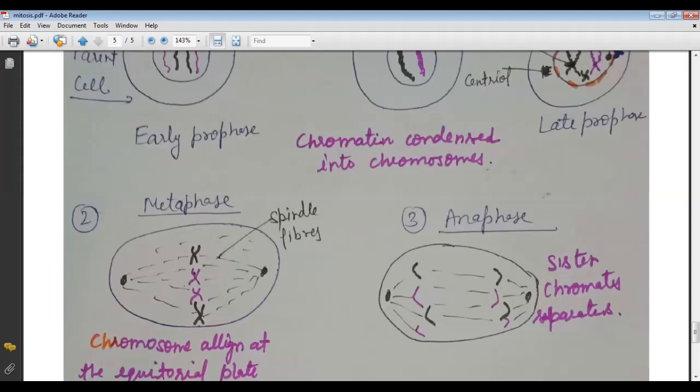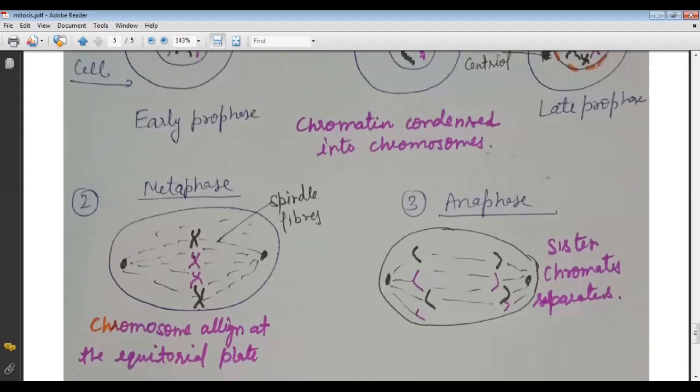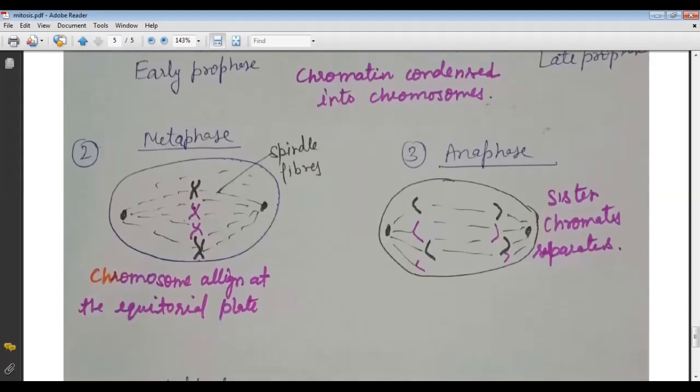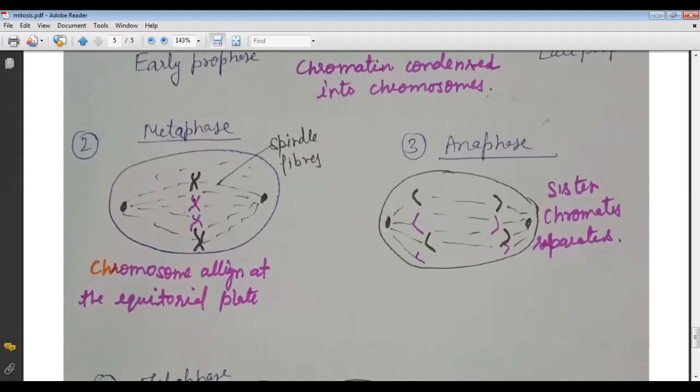Next is the anaphase. In the anaphase stage, we see that the sister chromatids separate. So here the centrioles are here, these are the spindle fibers, and these are the chromatids.